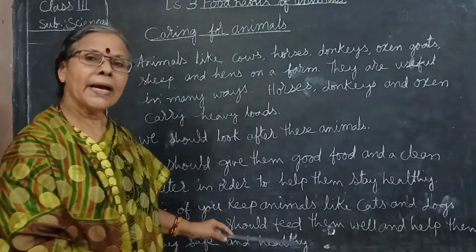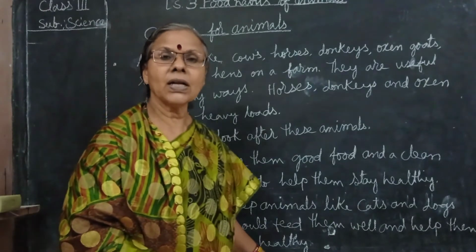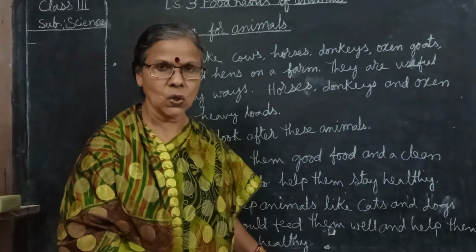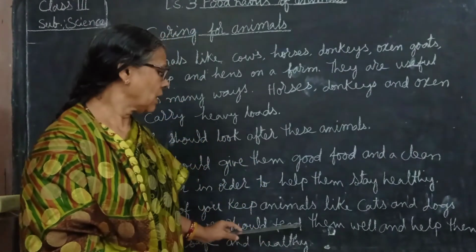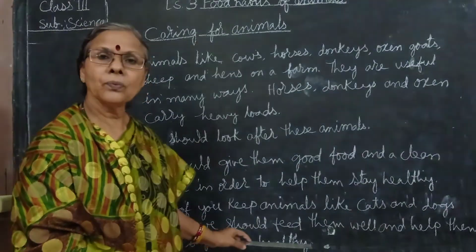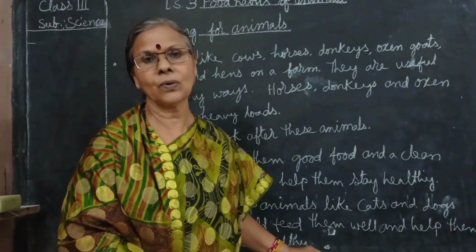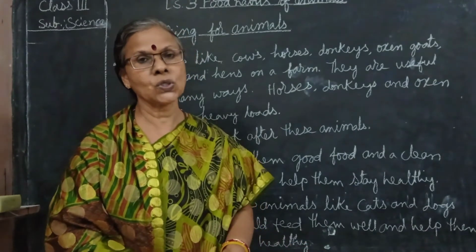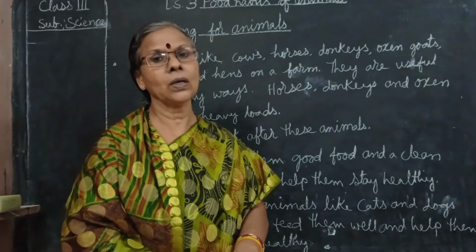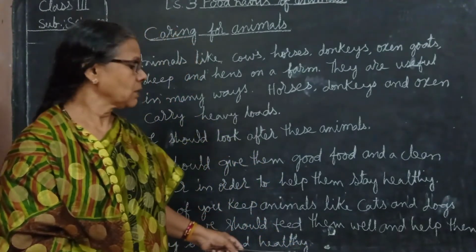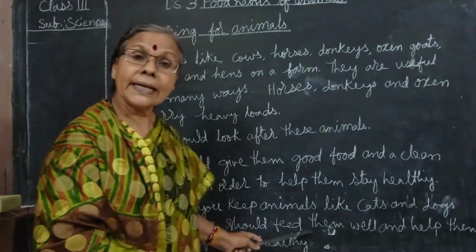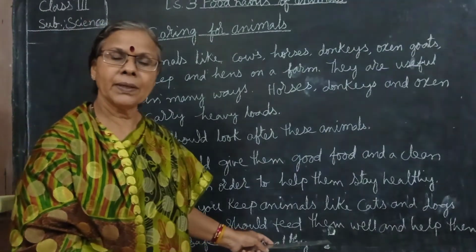And some animals we keep in our compound, not in our house. Dogs and others need a separate home, outside the house, inside the compound wall. Cats also we can keep outside.